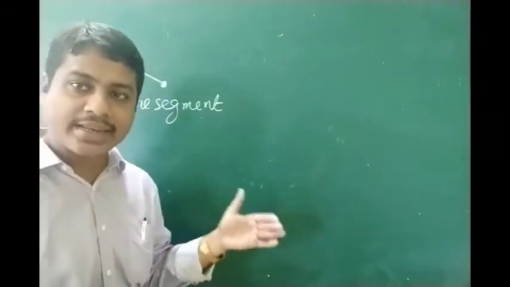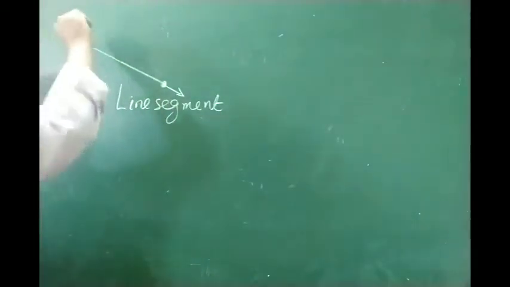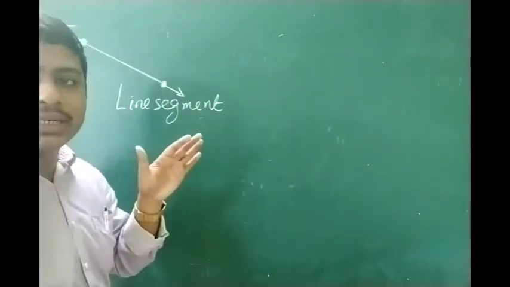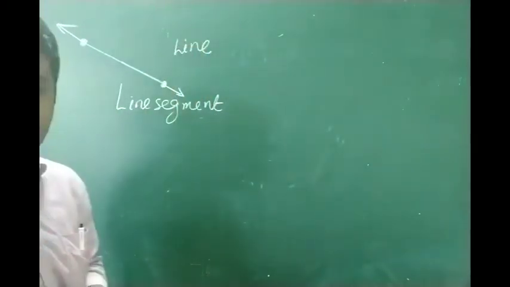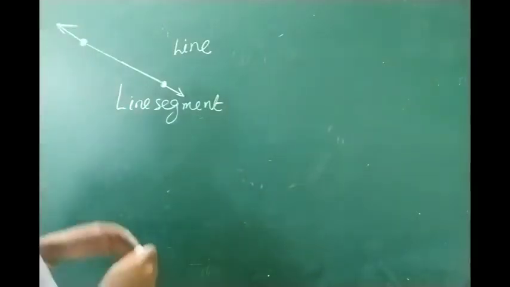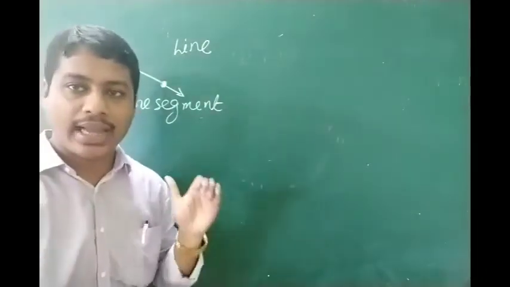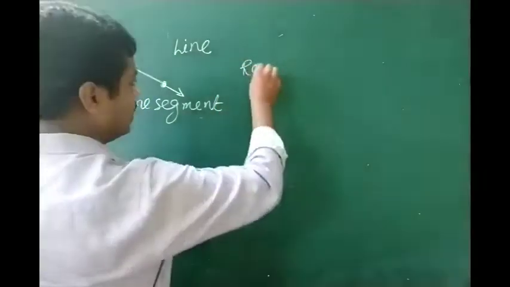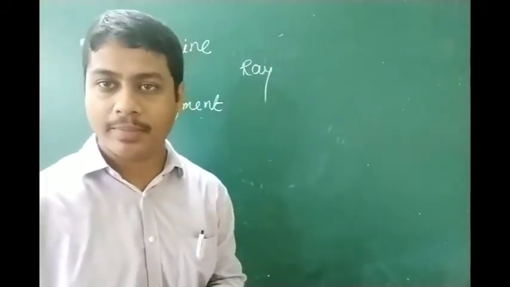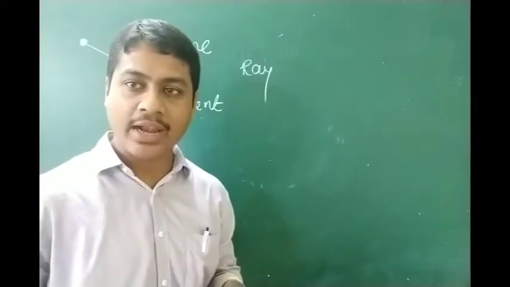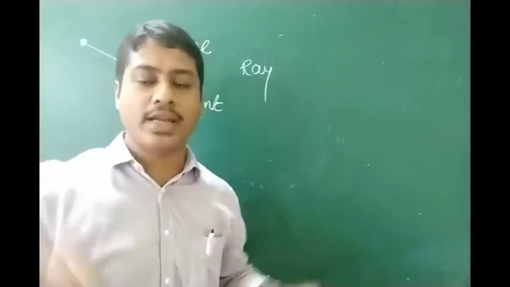If I extend this line segment in both directions, then we consider this a line. Then what will be the ray? Suppose your line is directed in only one direction, then we call that a ray. So we have done the line segment, line and the ray. The line we can draw infinitely. There is no fixed point to it. We can draw it infinitely to a longer distance.